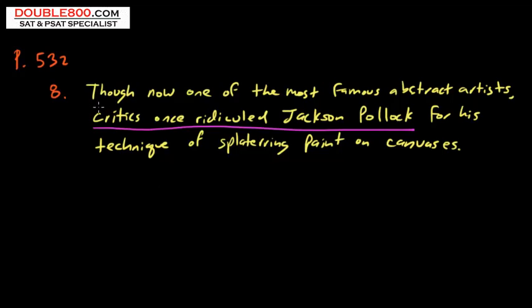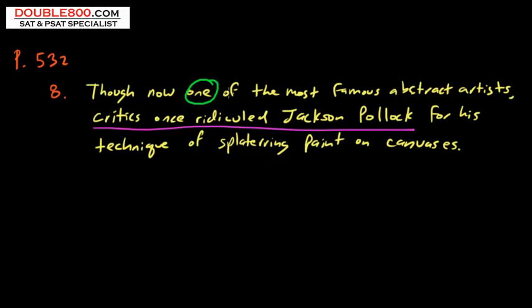efficiently. So here, this first clause before the comma, though now one of the most famous abstract artists, is an introductory clause, a dependent clause or phrase, and whenever you see what's also called a modifying phrase, we don't have the subject. It's just referring to or describing the subject. So in this case, it's though now one of the most famous abstract artists.